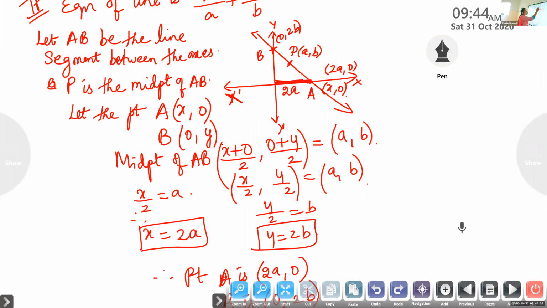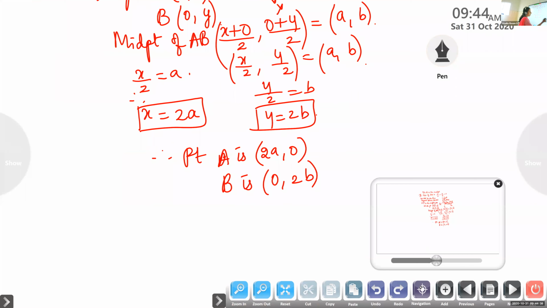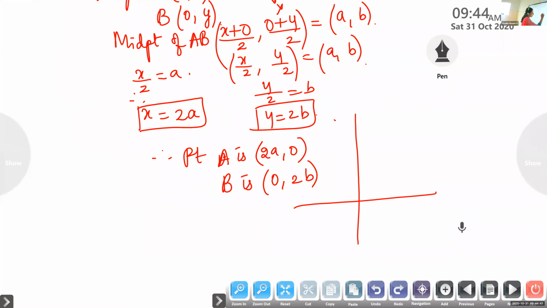And what is the y-intercept? 2b. Okay, so the x-intercept is 2a and the y-intercept is 2b. This is the figure we are getting here. This line cuts the axes at A (2a, 0) and B (0, 2b).